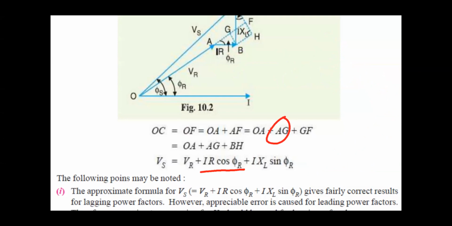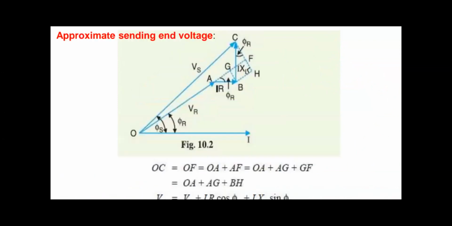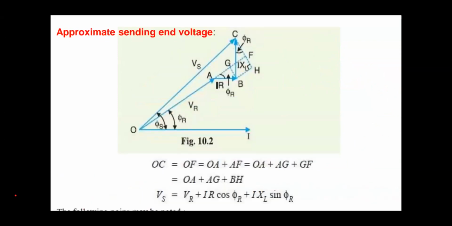Then what is BH? For calculating BH, you have to consider the triangle BHC, which is again a right-angled triangle. Now the angle BCH will again be phi r only.